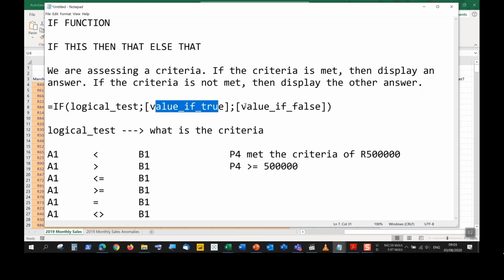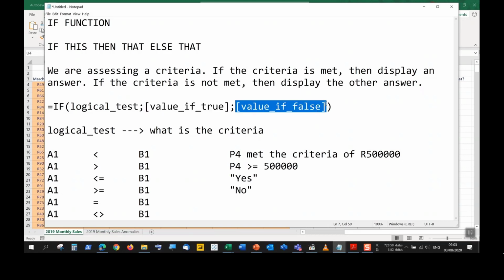And then value if true, value if false just means what would you like to display if the criteria is met? So we can use quotation marks and use the word yes. We could even use quotation marks and use the value no. We could even make this a completely different calculation to do. So if it is met, then do this calculation, otherwise do that calculation. We can choose whatever we like to put in here.